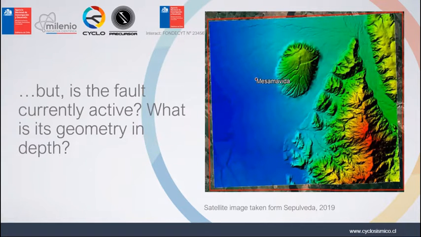However, it is not known whether the fault is currently active. This is the question that motivated the current study. You can see in this image taken from one of the studies I mentioned, Sepúlveda 2019, the fault scarp in a satellite image.